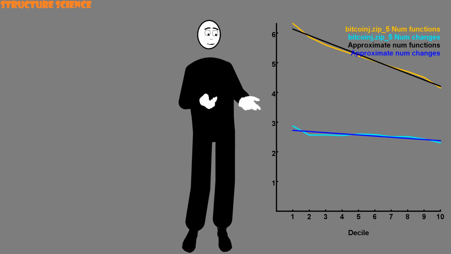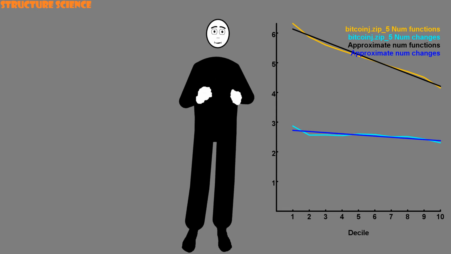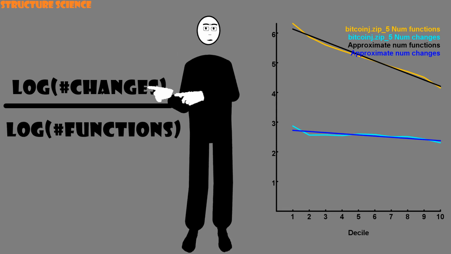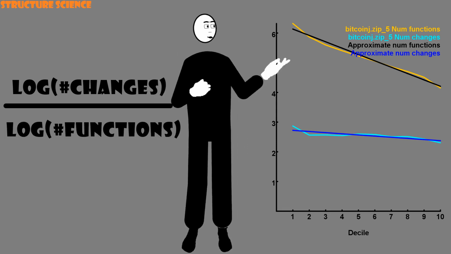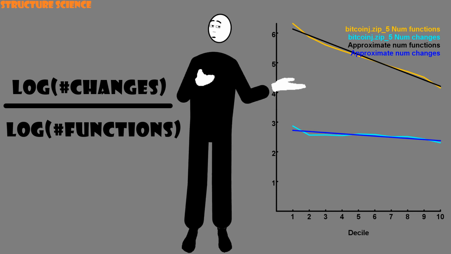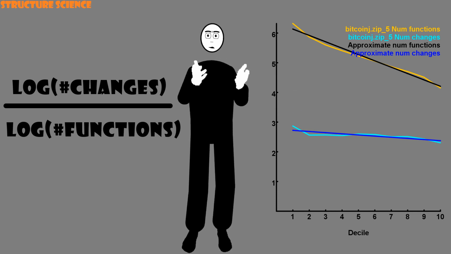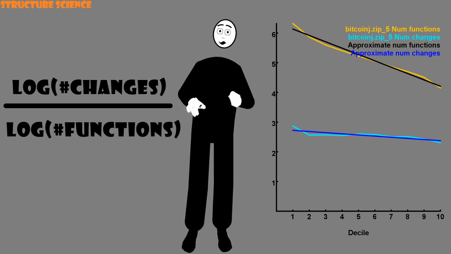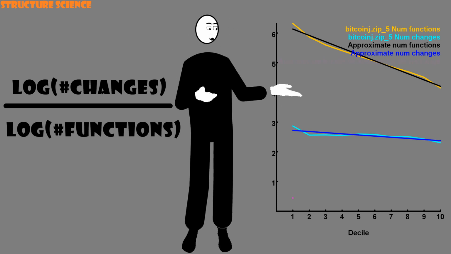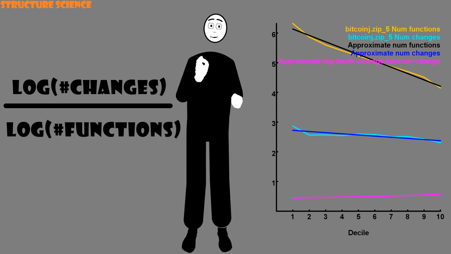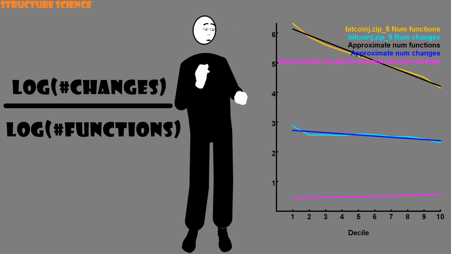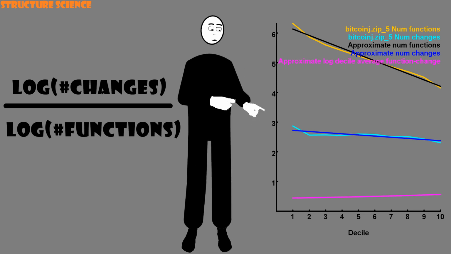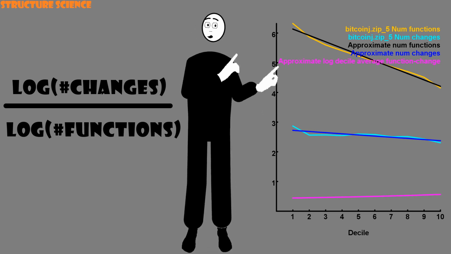Why? Well, remember that the log decile average function change is just the log change distribution divided, value for value, by the log function distribution. But in our approximate analysis, both of these distributions are now straight lines. So what's the log decile average function change? It's just a straight line divided by a straight line, which gives us this wonderfully magenta line at the bottom. And recall that we're trying to explain that the decile average function change increases with decile for most programs. That is, we're trying to explain why the magenta line slopes upwards.